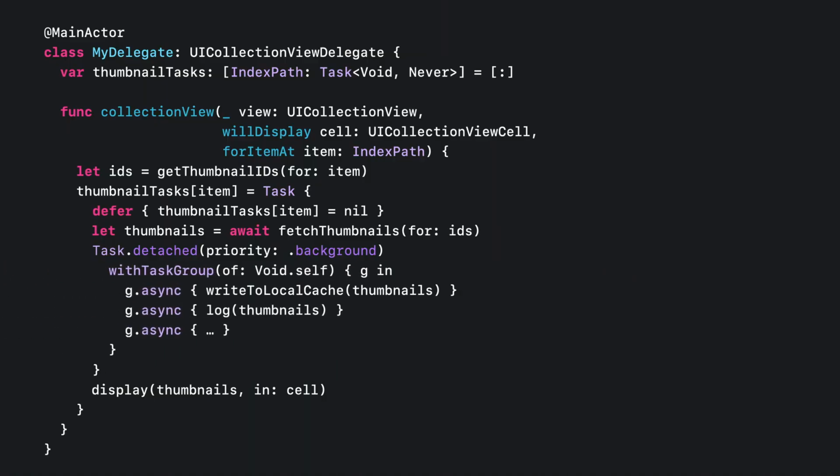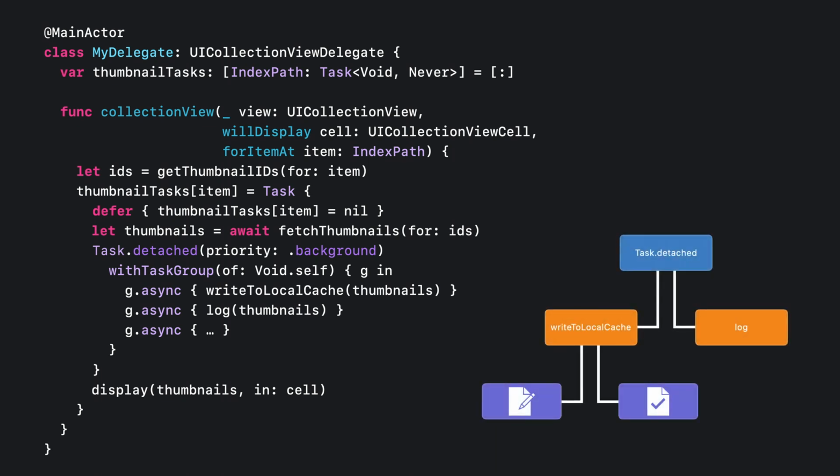Let's plan ahead for a moment now. What should we do in the future if we have multiple background tasks we want to perform on our thumbnails? We could detach more background tasks, but we could also utilize structured concurrency inside of our detached task. We can combine all of the different kinds of tasks together to exploit each of their strengths. Instead of detaching an independent task for every background job, we can set up a task group and spawn each background job as a child task into that group. There are a number of benefits of doing so.